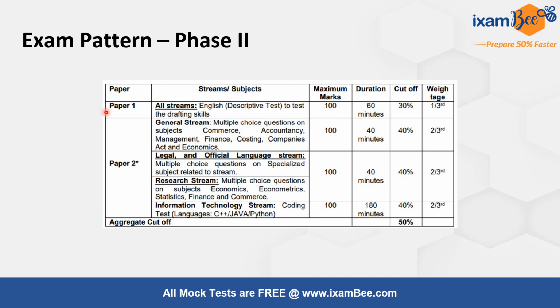Now moving to phase 2. Here paper 1 is descriptive, in which there will be essay, précis and comprehension. Paper 2 is legal, in which there will be multiple choice questions, again MCQs, 50 questions of 100 marks.